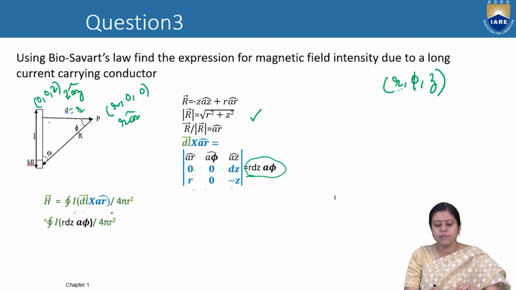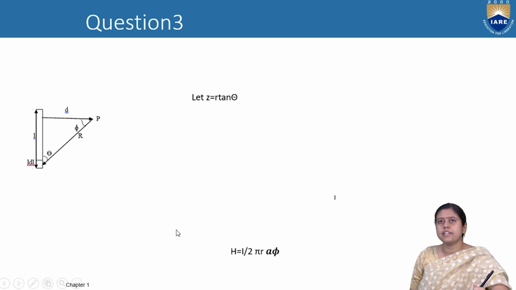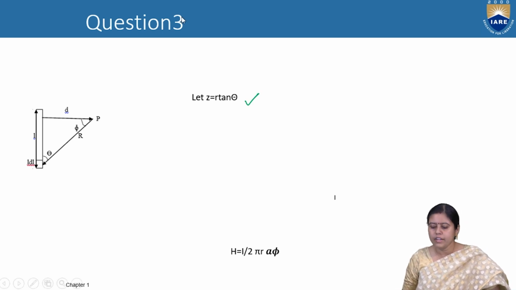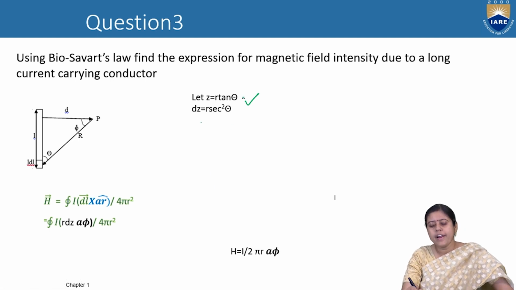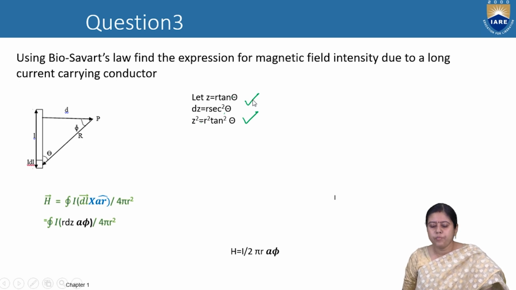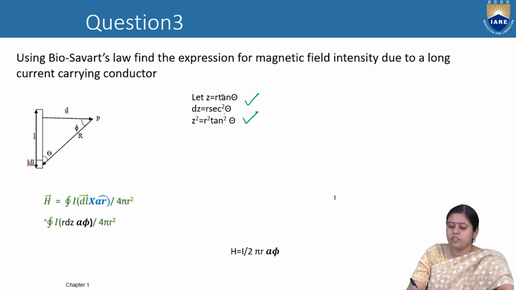So this equation can be changed into I R dz A phi by 4 pi R square. Now how to solve this equation? Let's check. Z is equal to R tan theta, so dz is equal to R sec square theta d theta, and Z square is equal to R square tan square theta.